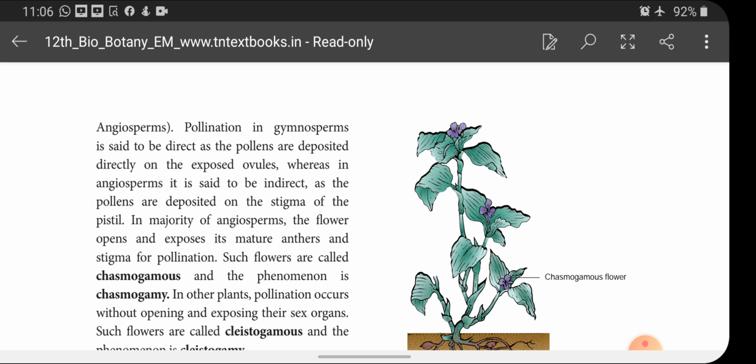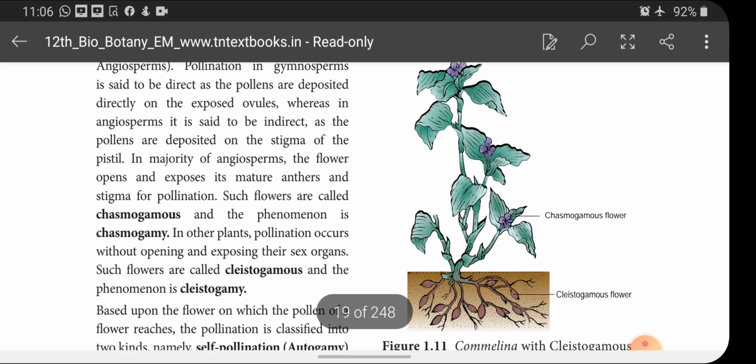Such kind of flowers are called chasmogamous, and the phenomenon is called chasmogamy. In other plants, pollination occurs without opening and exposing their sex organs. Such flowers are called cleistogamous, and the phenomenon is called cleistogamy. These are two-mark questions: differentiate and define chasmogamous and cleistogamous, or chasmogamy or cleistogamy, you will get as 2 marks.